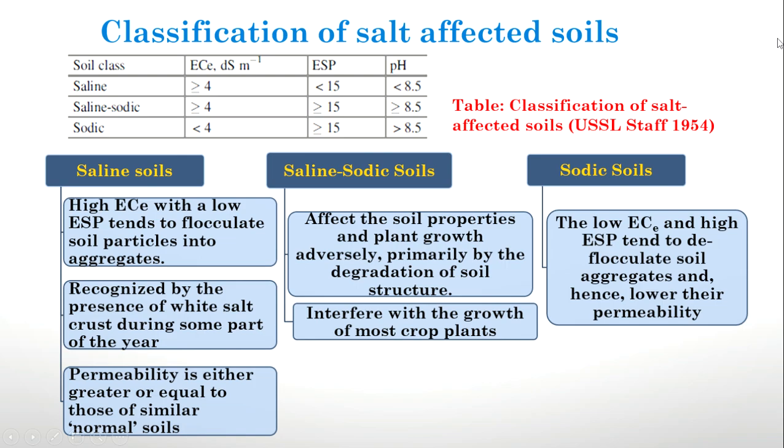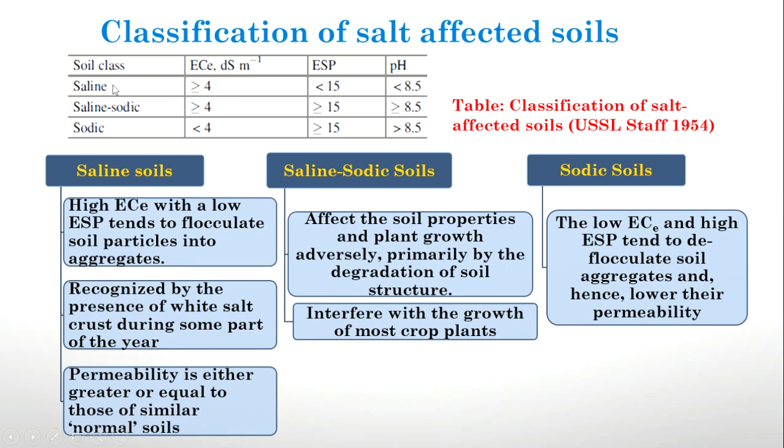USSL has classified the soil into different types based on these parameters. So there are mainly three parameters: EC, ESP, and pH. Mainly these three parameters are taken. The soil is said to be saline when the EC is greater than or equal to 4. Electrical conductivity is greater than or equal to 4 decisiemens per meter, when the ESP is less than 15 and pH is also less than 8.5. So then the soil is saline.